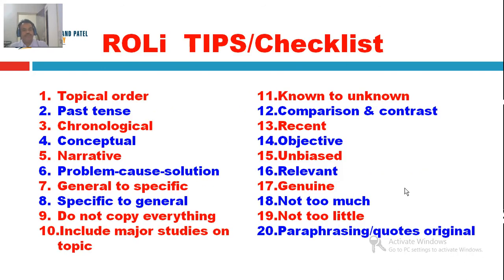Here is a small checklist, or I call it tips for review of literature. Now it's a big one: follow topical order, use past tense unless required or you're talking about significance, but the thumb rule is use past tense. Use chronological way, conceptual way, narrative way, problem cause solution, general to specific, even specific to general. Do not copy everything. Include major studies on the topic. Write it in such a way that it goes from known to unknown, with comparison and contrast.